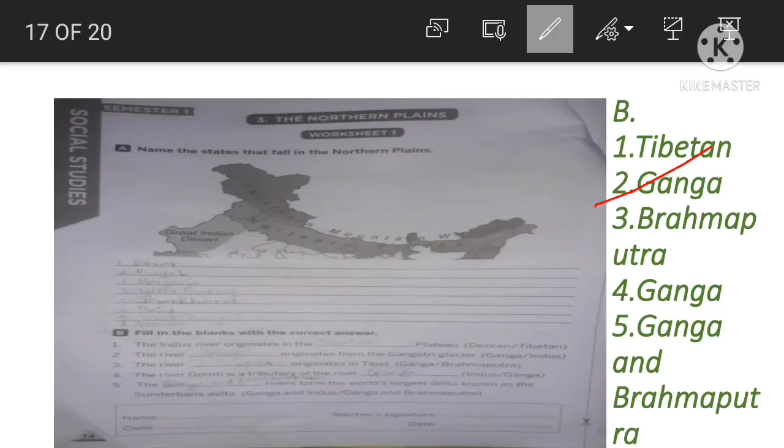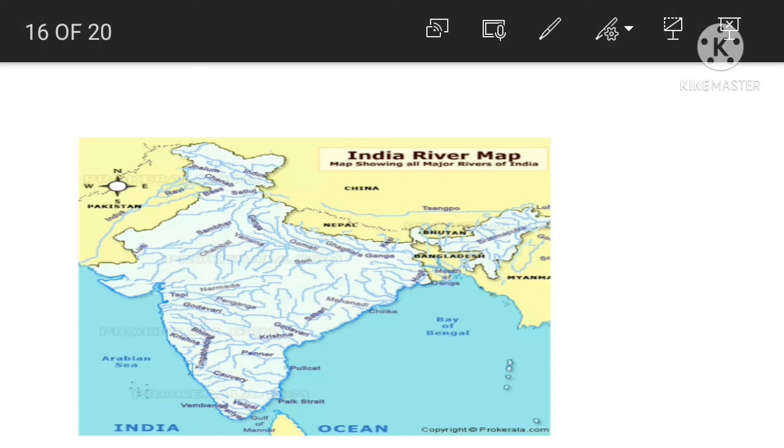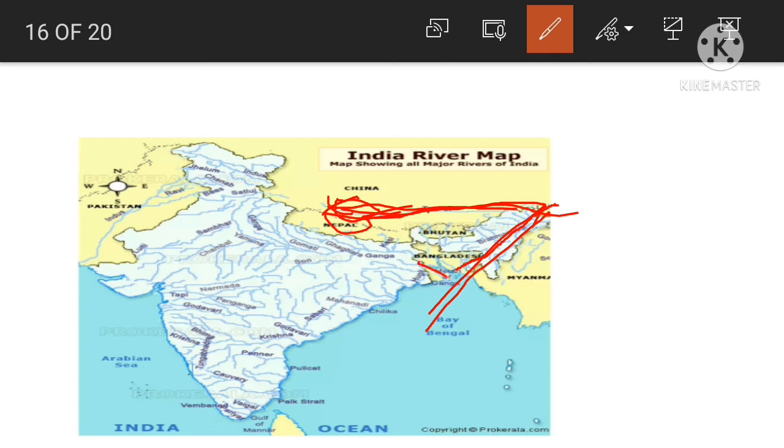Next, 3. The river Dash originates in Tibet, Ganga, Brahmaputra. The answer is Brahmaputra. Just check it out. See, this is the river Brahmaputra. This portion is Tibet. Okay, so the river originates in Tibet and flows and enters India through Arunachal and enters Assam and enters Bangladesh and joins Ganga before reaching Bay of Bengal.